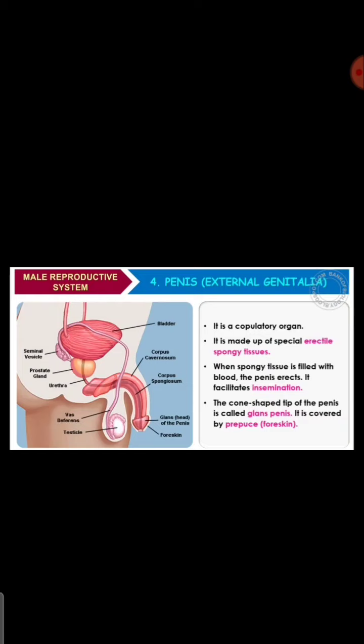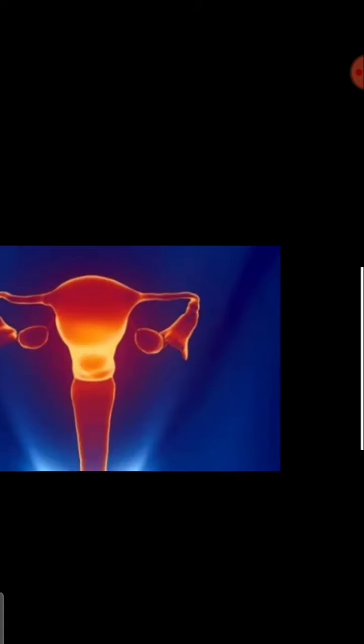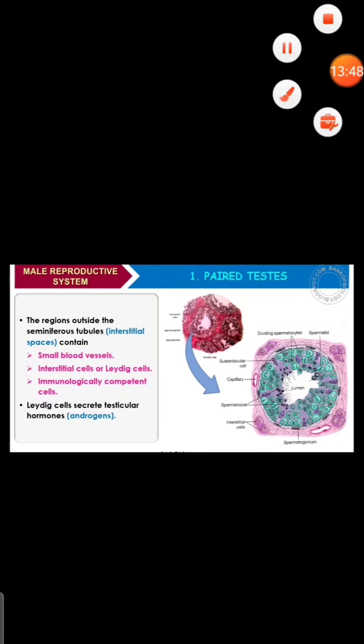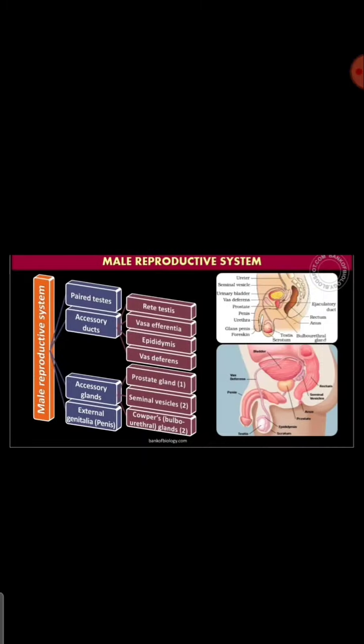So there will be a special erectile spongy tissue, and when it is filled with blood, the penis erects. Okay, it facilitates the insemination, that is transfer of the semen. And the cone shaped tip of the penis we call glans penis, and it is covered by prepuce or the foreskin. Okay, so this is about the male reproductive organ, as we have seen how it is arranged and what is the function.